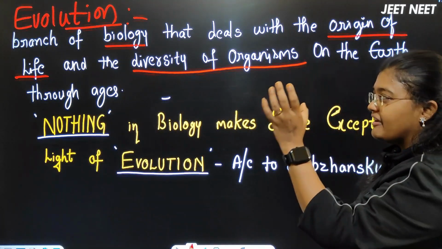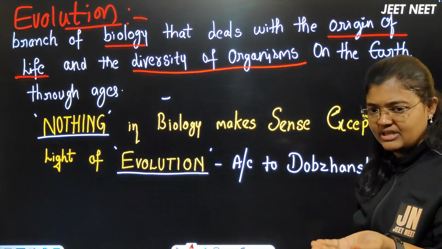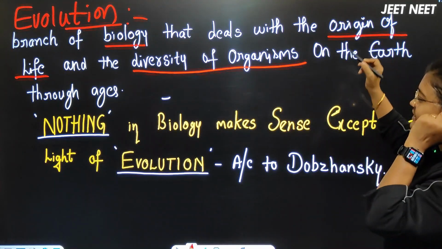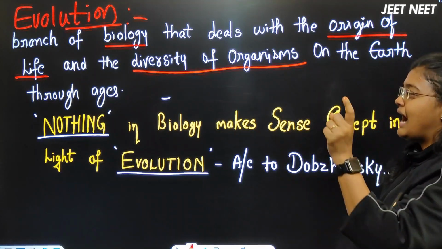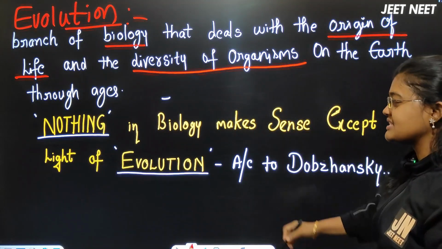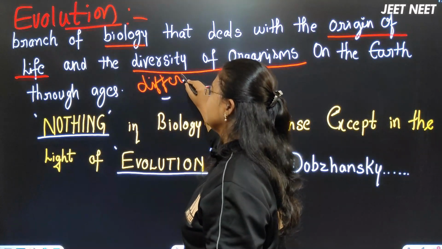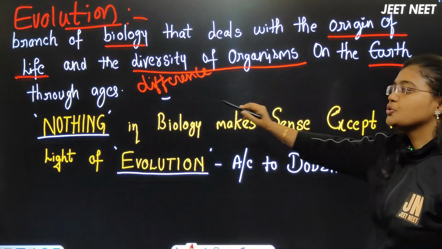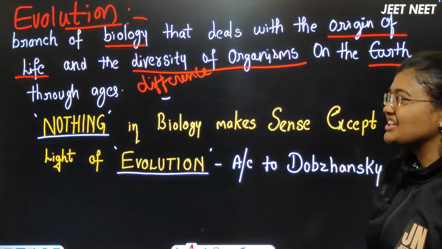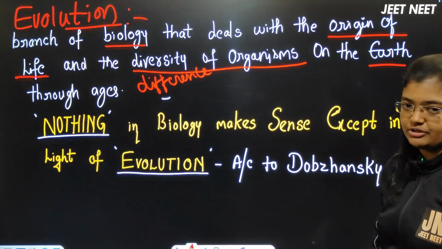Imagine, evolution is actually a branch of biology which is related to the science where it deals with the origin of life, of course, upon the earth, and the diversity of organisms. Diversity is nothing but differences which are present in the organisms on the earth through the ages. Study about all these things, we will consider it as evolution.